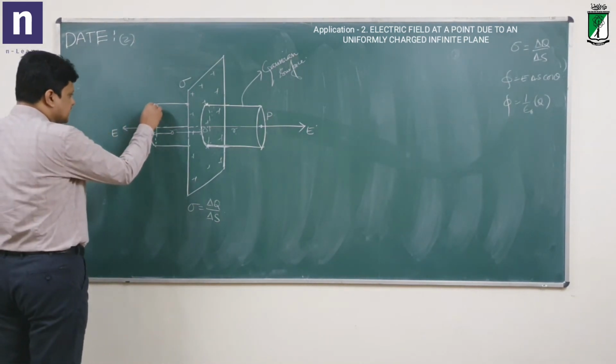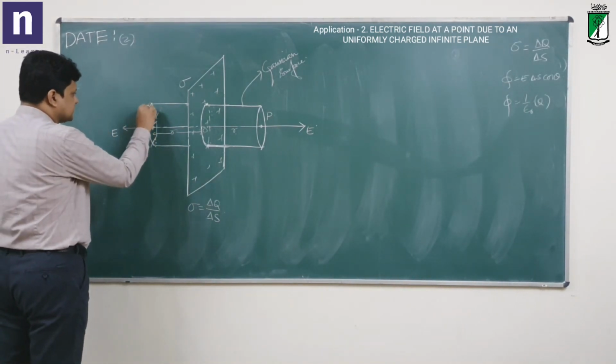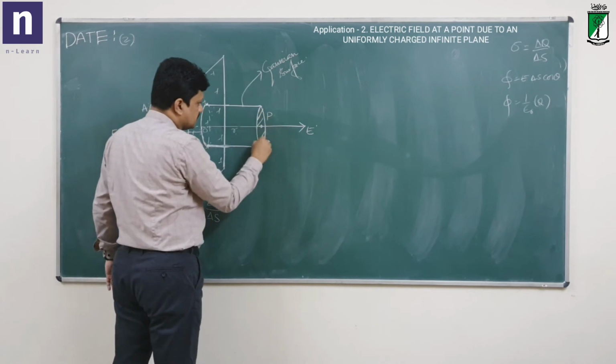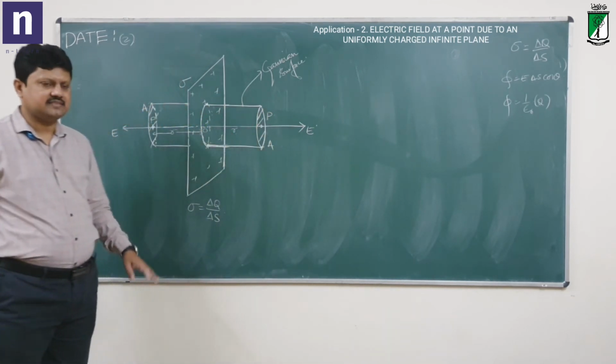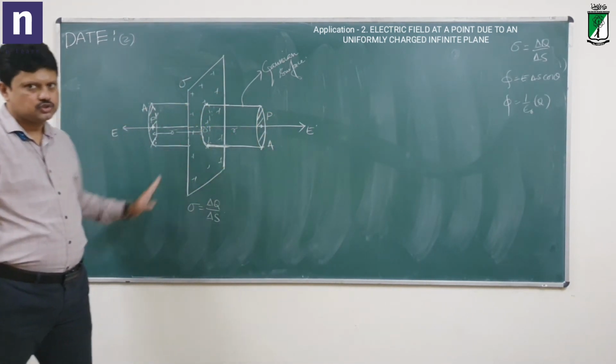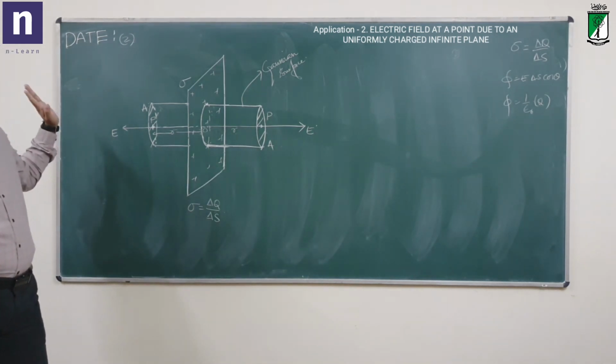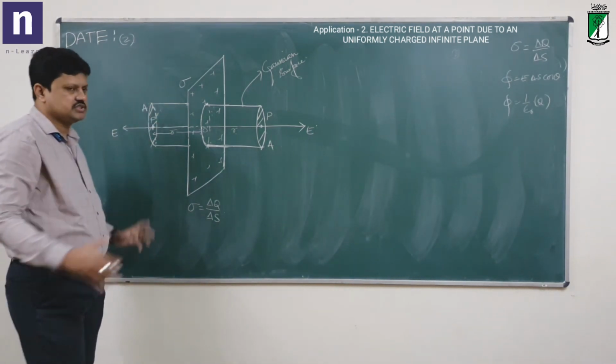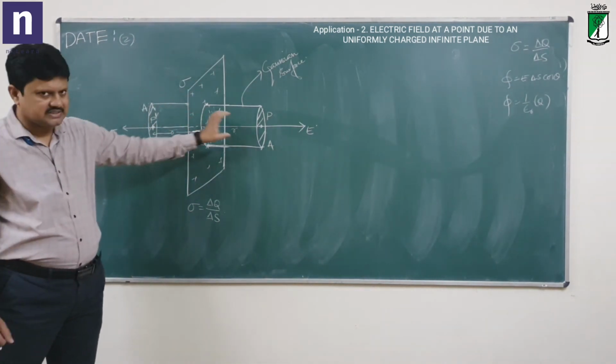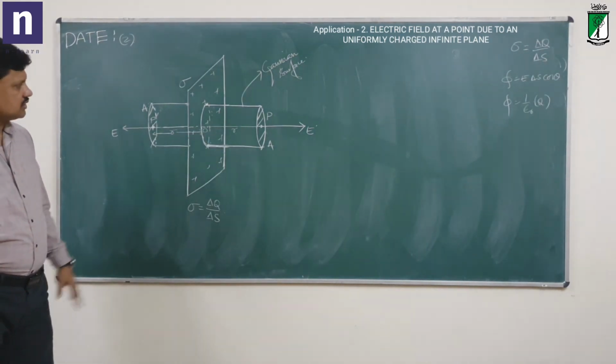So if I take the area of this circular face as A, then the total area which is contributing is A plus A, that is 2A. The flux through 2A I have to find out, that's all. That's the total flux through this closed surface called Gaussian surface, the cylinder here. Fine. So now what is the total flux?